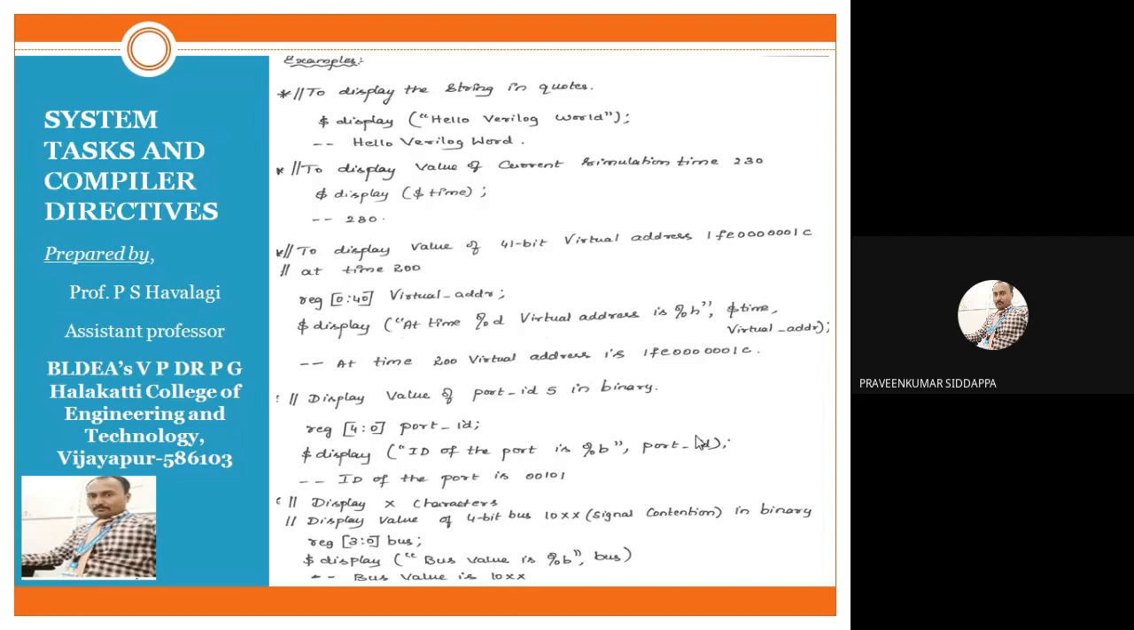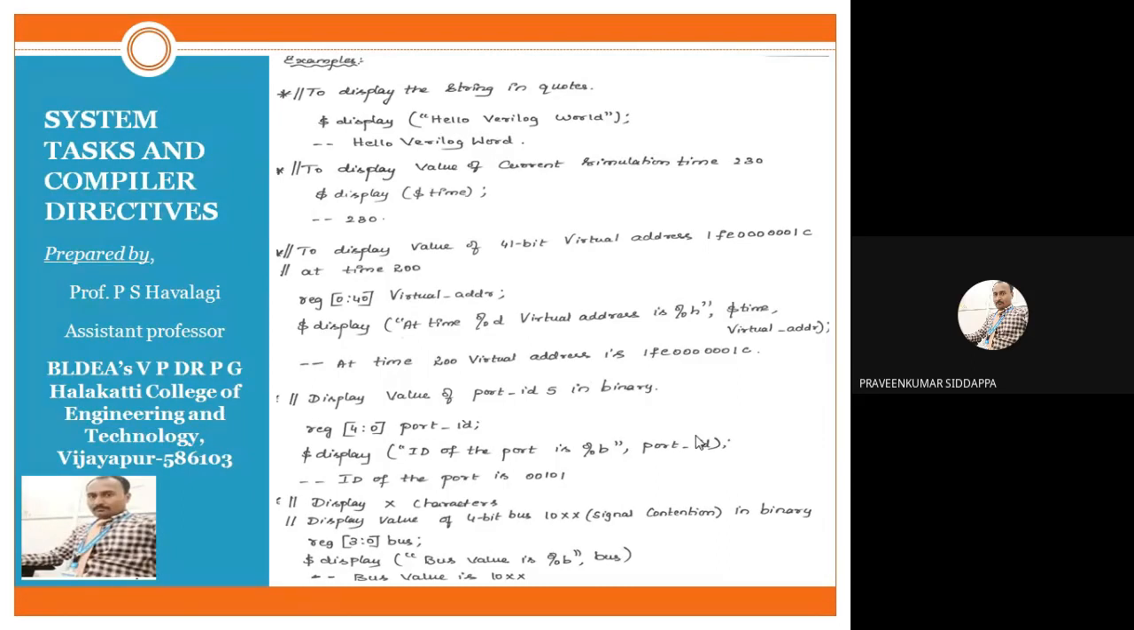What is the time of current simulation? In which time should that operation be executed? If you require it, we should write $display with $time within the brackets. So this expression tells us at what time it should be executed. We'll get the accurate time displayed on your screen.